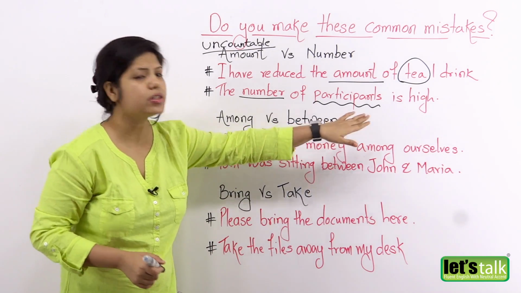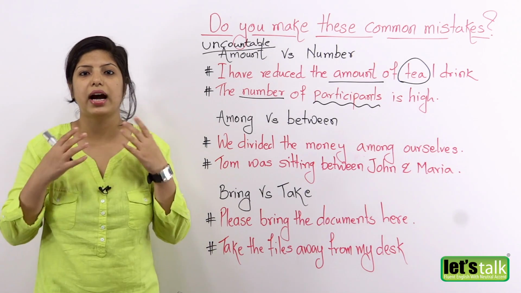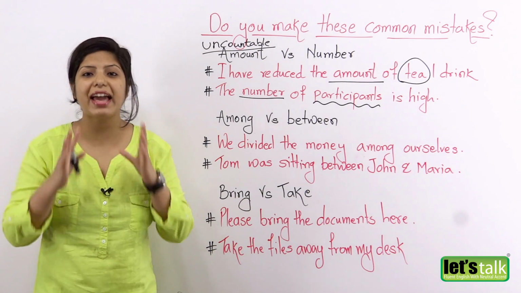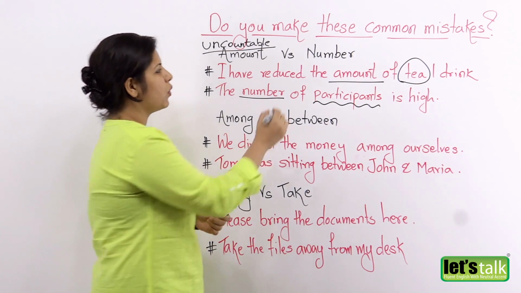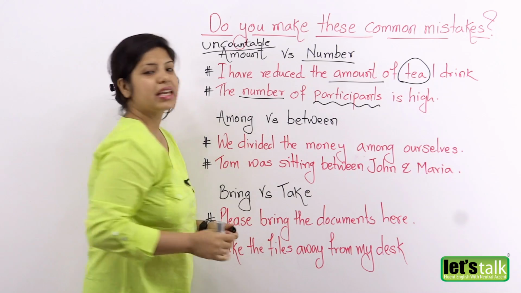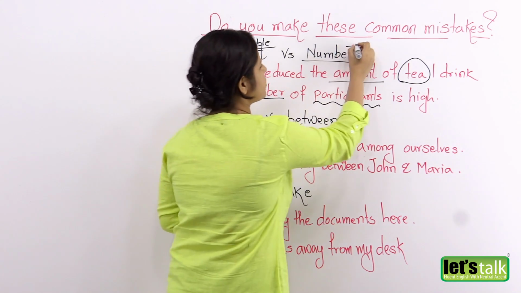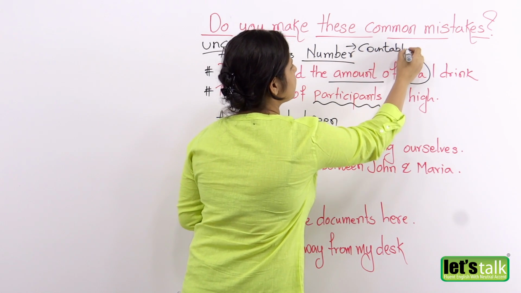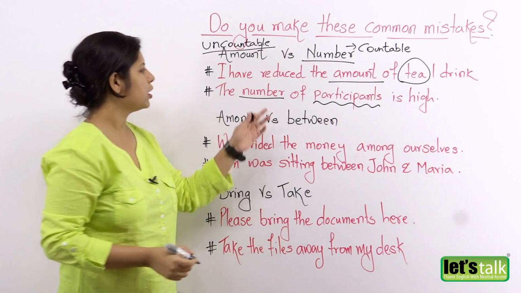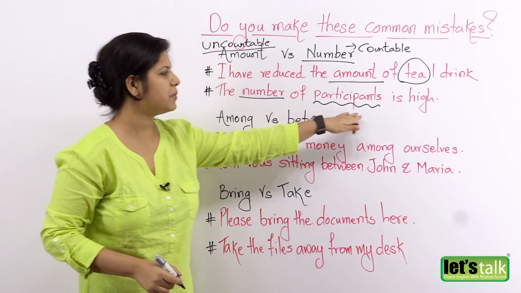Because you can count participants. Either there are 2 participants, more than 100 participants, whatever the number is, it's countable, all right? So, number is used with something which is countable, okay? Remember this. If you can count something, you will use the word number with it. So, the number of participants is high.